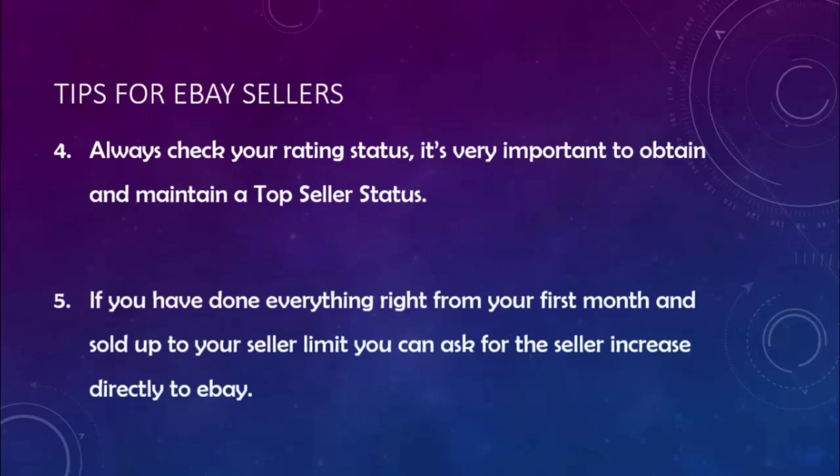If you have done everything right from your first month and sold up to your seller limit, so you have passed that 500 turnover point, you can ask for a seller limit increase directly from eBay. You can even call them. You can tell them, okay, look, I have passed my limits. I'm okay with all the orders. Can you please check and increase my limits, because I want to add new products and I want to sell more. It's also in their interest for their sellers to be able to sell more, because that's how they earn money, from the fees they get on the listings and on the product sales.